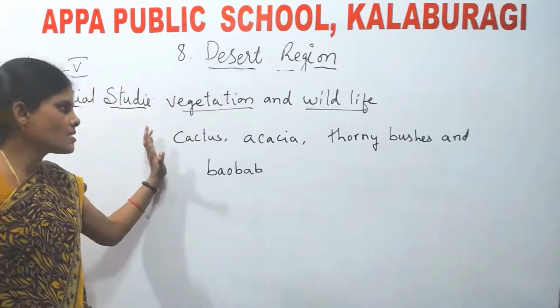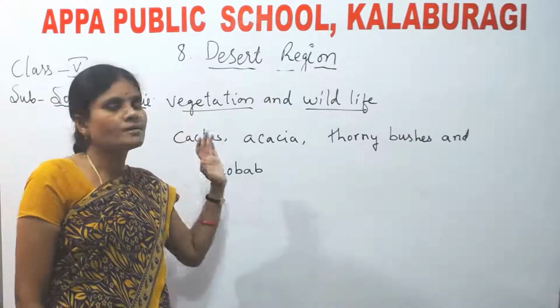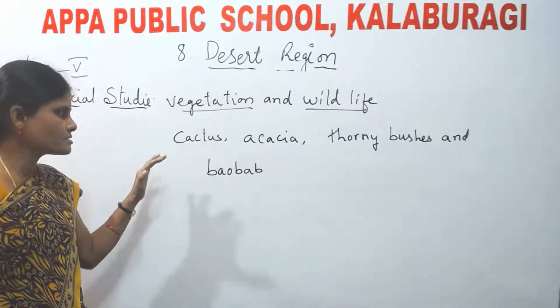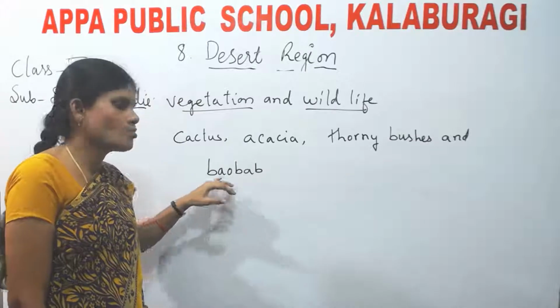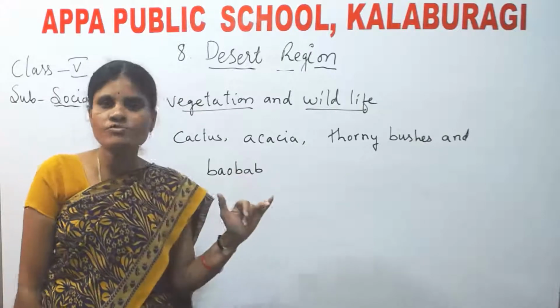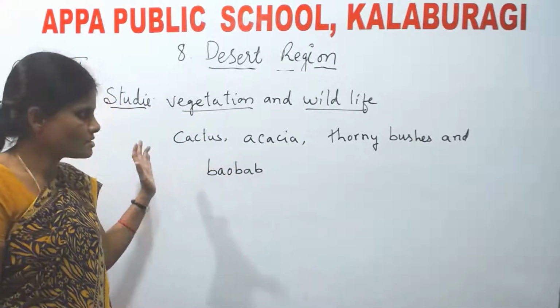See, these are some plants grown in desert areas. What are the plants? Cactus, acacia, thorny bushes, and baobab. These are some of the plants grown in desert areas.